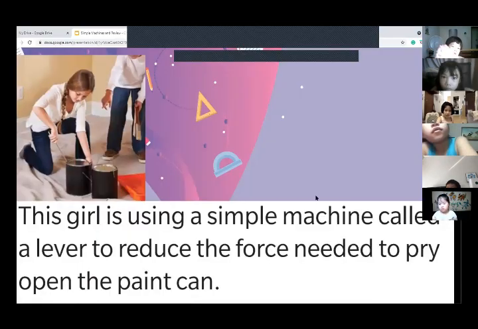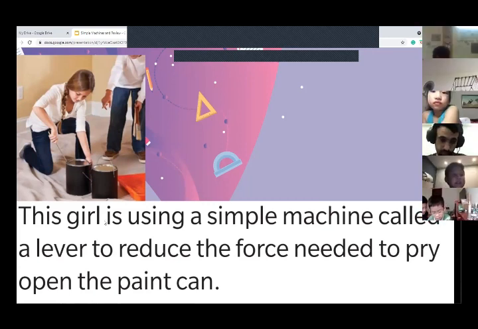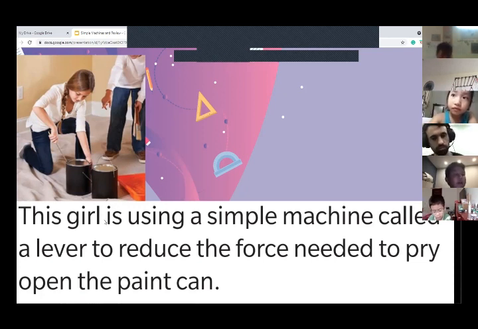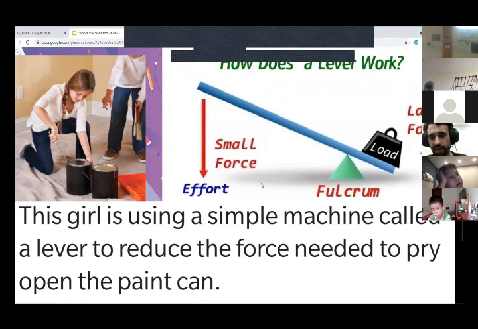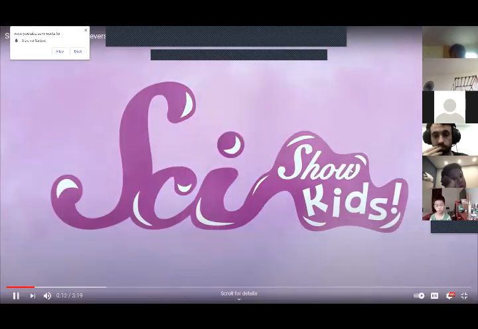Okay, guys. The last one is a lever. Let's read about the lever. This girl is using a simple machine called a lever to reduce the force needed to pry open the paint can. So a lever looks like this. Yeah, so a seesaw is a lever. A lot easier to pick up your friend if you're on the seesaw.